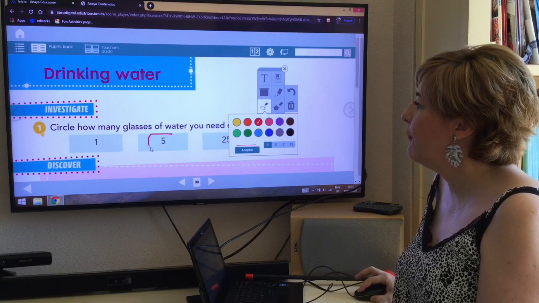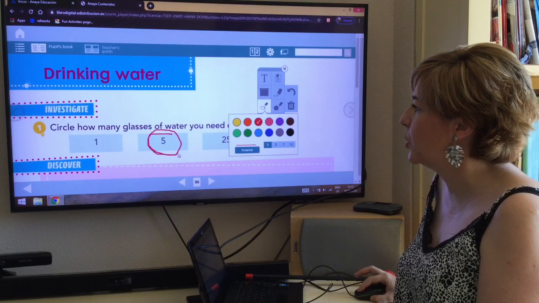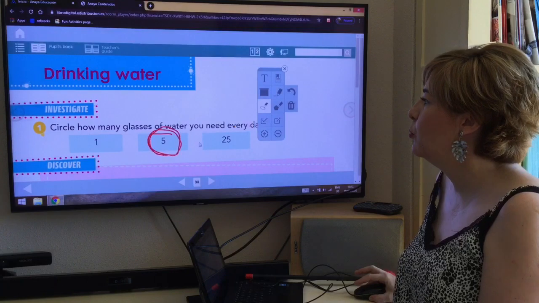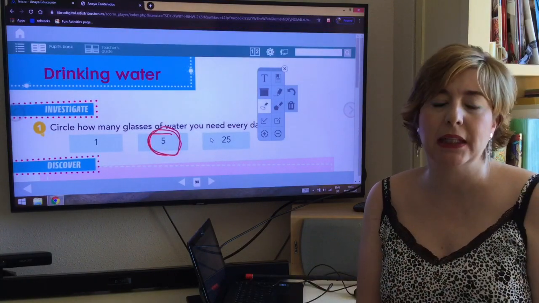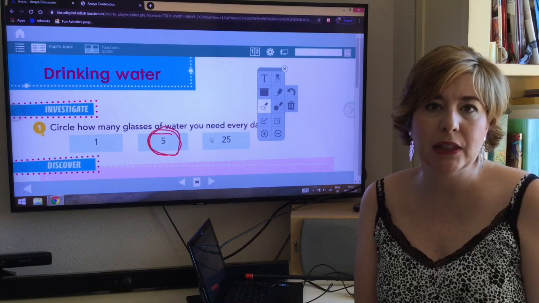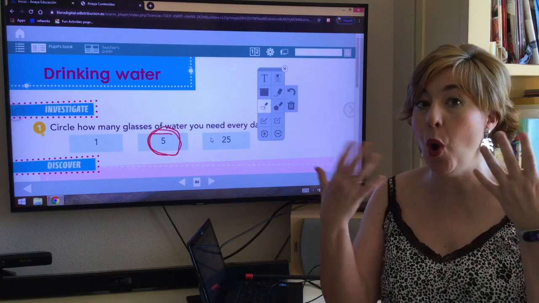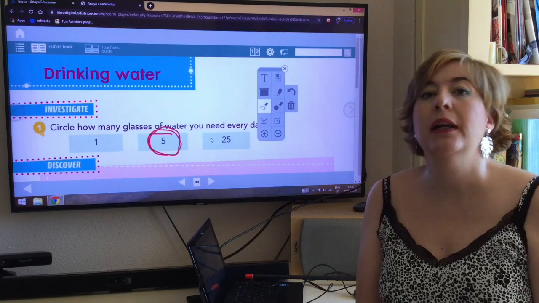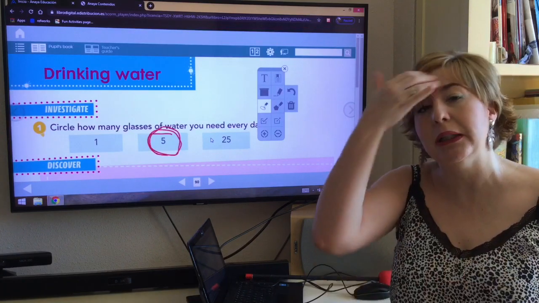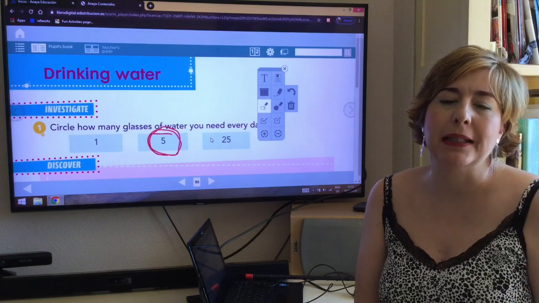You need 5 glasses of water every day, okay? More or less 5 glasses of water, from 5 to 8, depending on your age, depending on how hot it is, if it's winter or if it's summer, if you've been playing, if you've been sweating, that depends, okay?